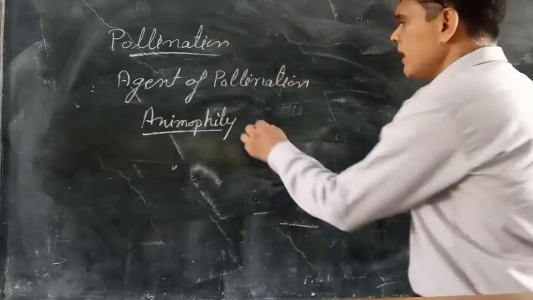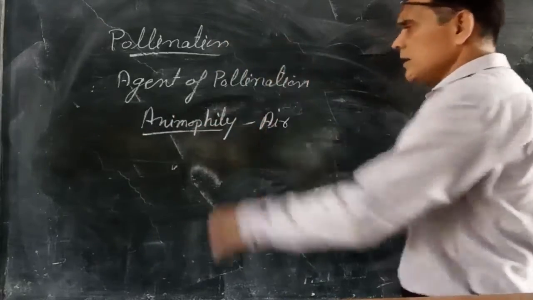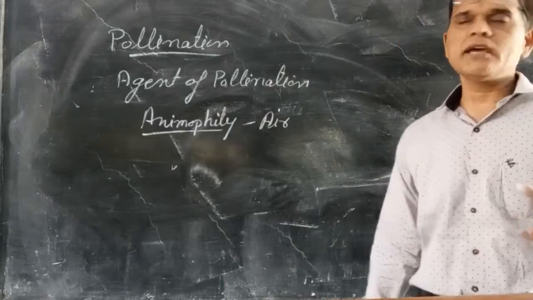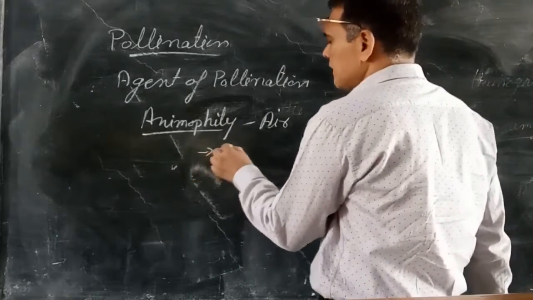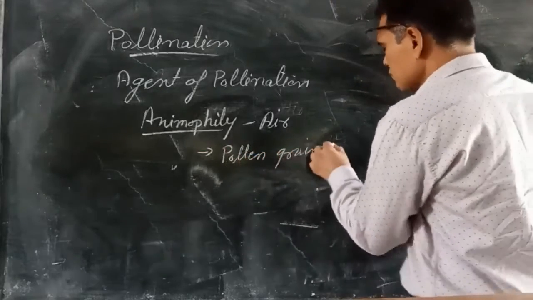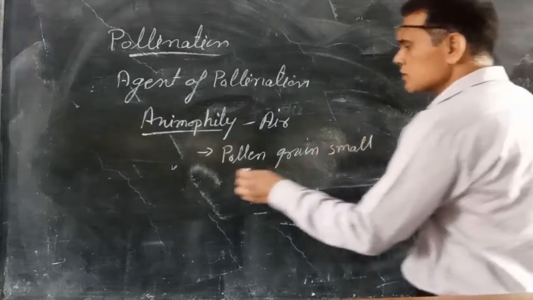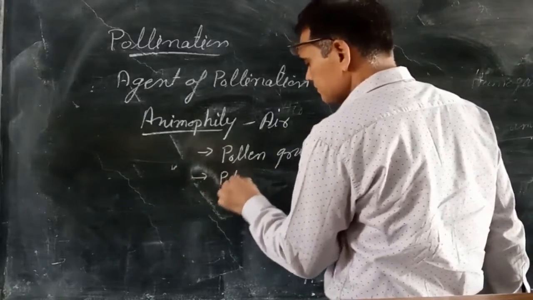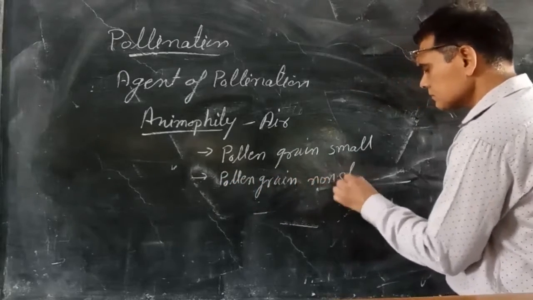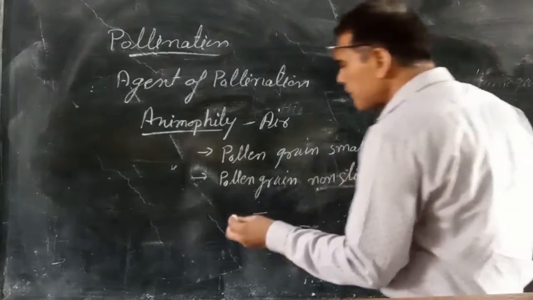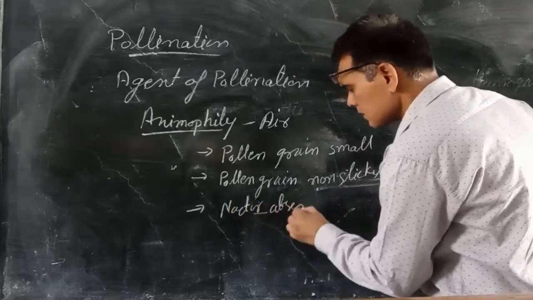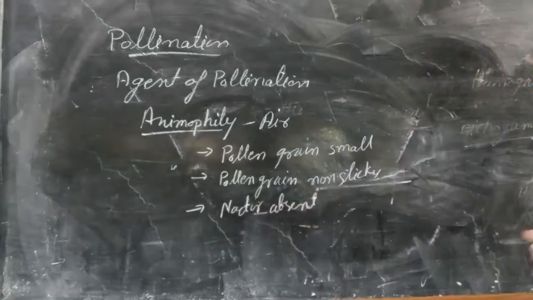Pollination occurs through the air, that is known as anemophily. Some adaptations present in the plants for air pollination: the pollen grain is small, non-sticky, and nectar is absent, which is not required.